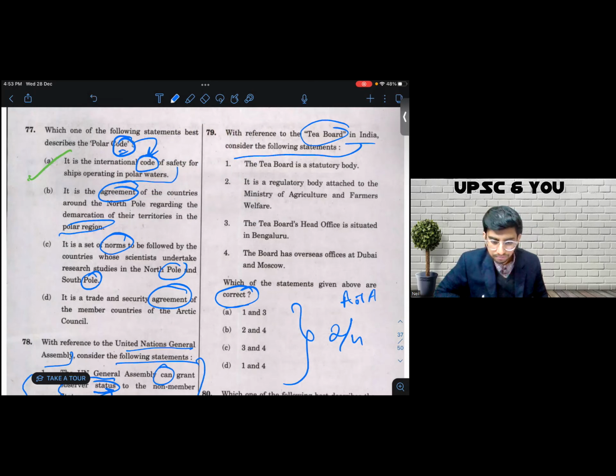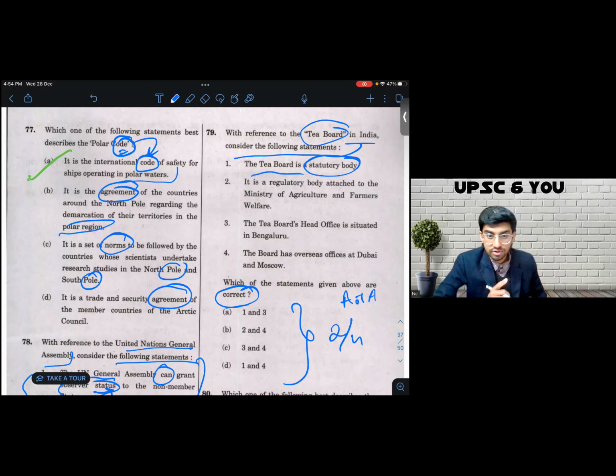Look at the statements first. Statement 1 says, the Tea Board is a statutory body. Okay, why not? Most of the boards are statutory, but I can't convincingly eliminate it yet, neither can I approve it. I'm going to hold. Come to statement number 2. It says it is a regulatory body attached to the Ministry of Agriculture and Farmers Welfare. No idea yet. I'm going to hold.